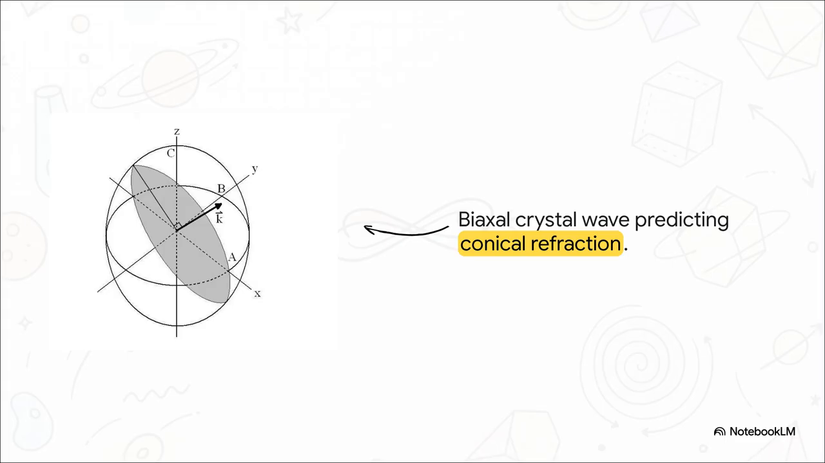Back in 1832, while studying the wave surface of a biaxial crystal, Hamilton used his general theory of systems of rays to predict that the geometry of such a crystal would cause conical refraction. Now, that was something completely unobserved at the time. When it was experimentally verified the very next year, it was this massive triumph that proved light has a transverse wave nature. That ability to see the physical world through complex geometry, that was Hamilton's ultimate superpower.